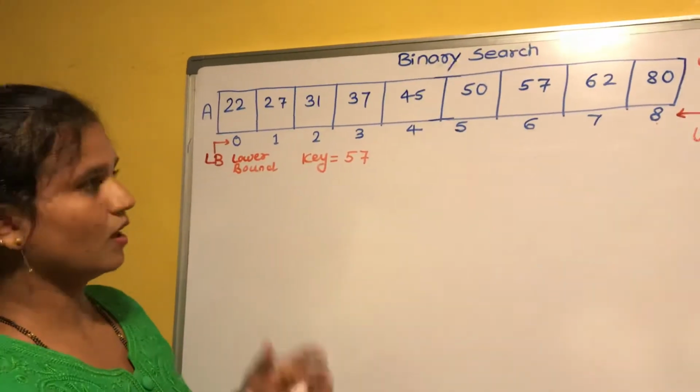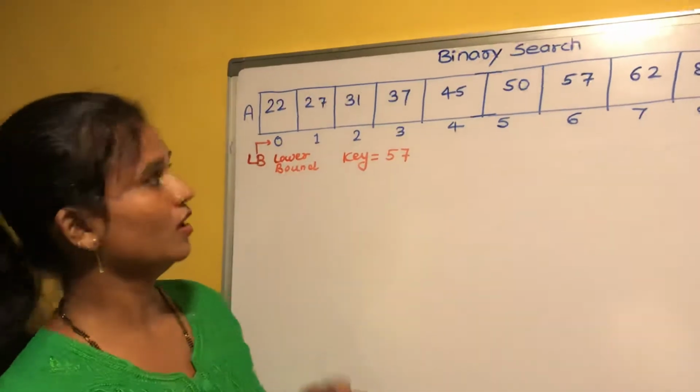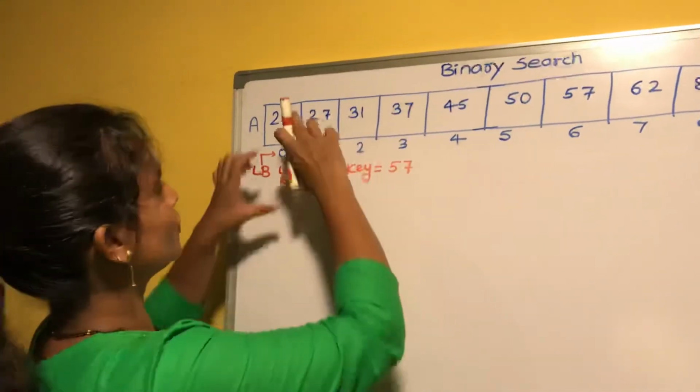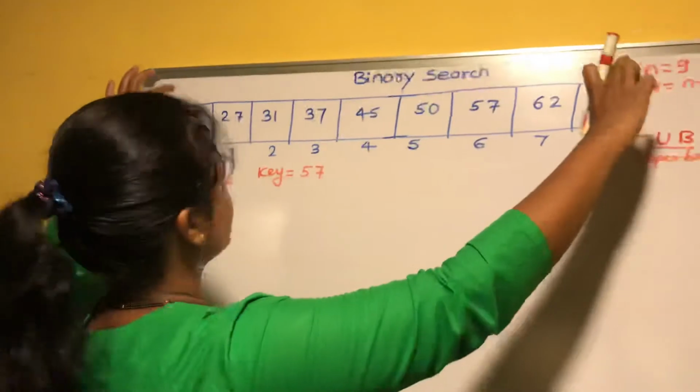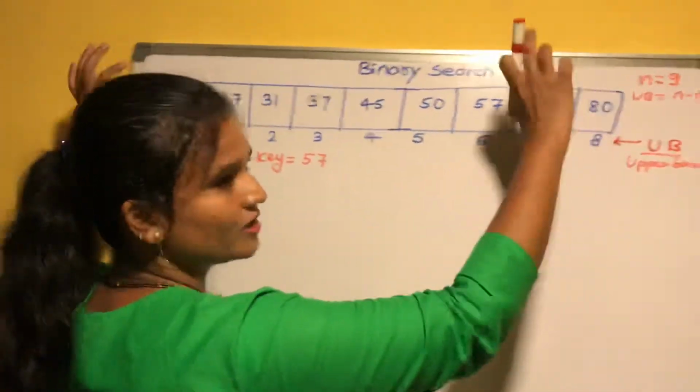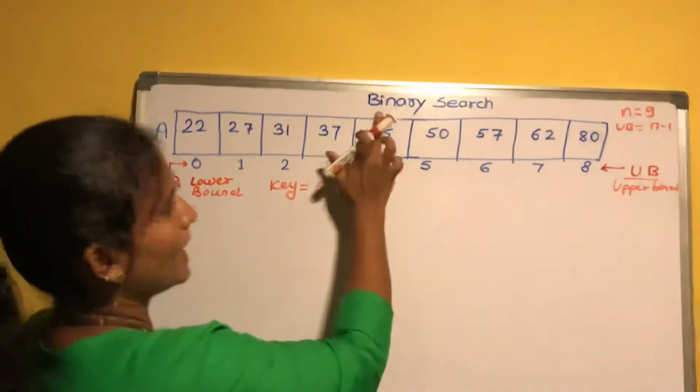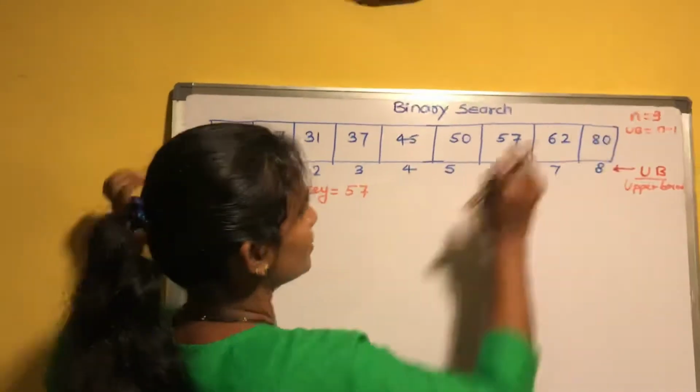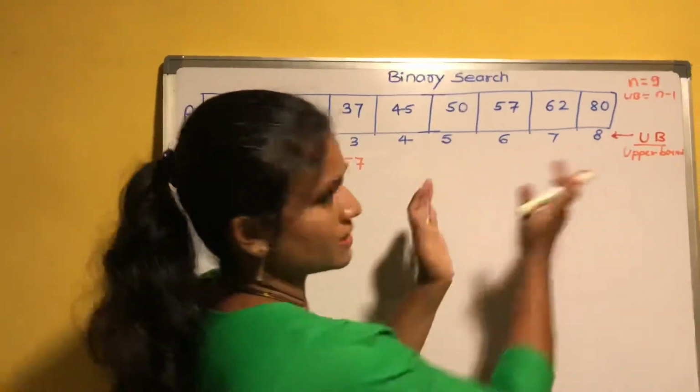Okay. Now see how binary search will work. What will binary search do? Binary search will divide that searching space. This is your searching space, that is, this array is your searching space. The binary search algorithm will divide that searching space into two different parts.